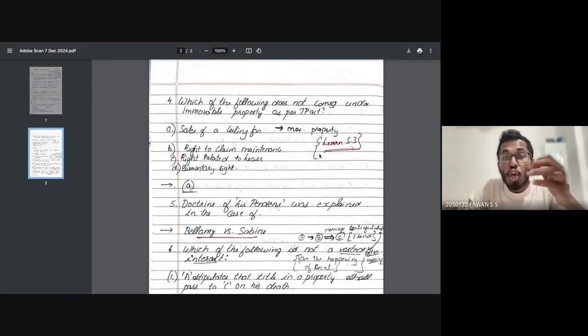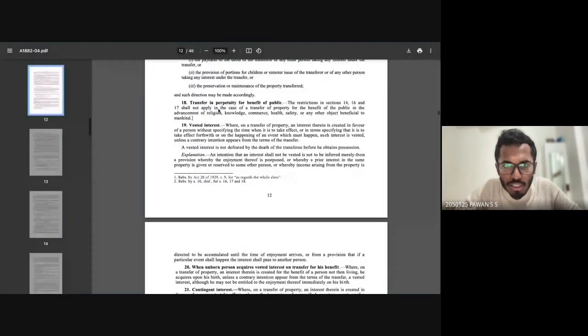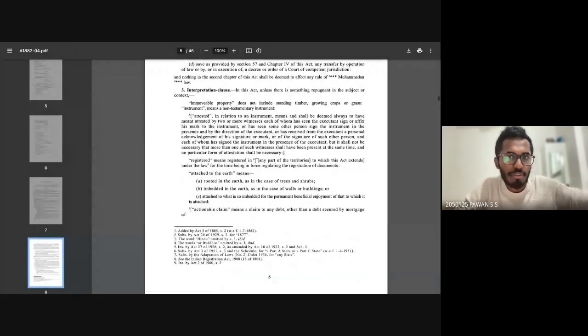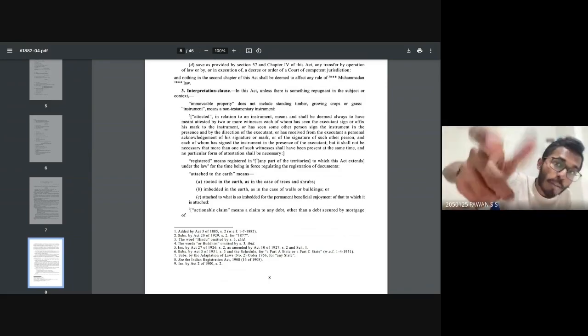Fourth question. Which of the following does not come under immovable property as per the TP Act? So let's go quickly to section 3, the definitions. If you have not seen your bare act, it will be very tough for you. So now I want you to learn what is an immovable property and what is a movable property. If you know both, then nothing to worry about. So today I'll be explaining the difference between immovable property and movable property.